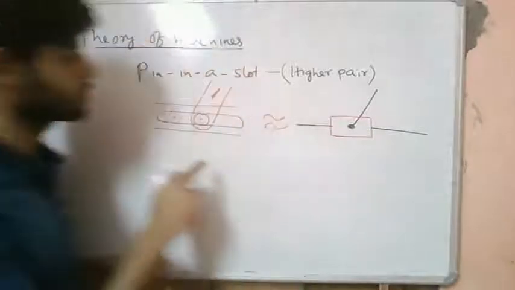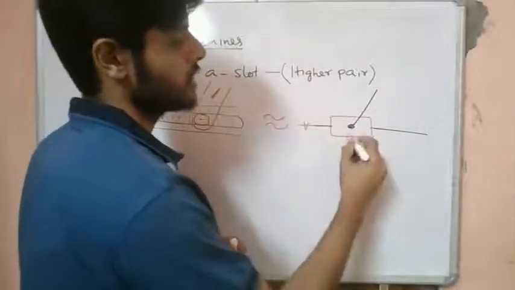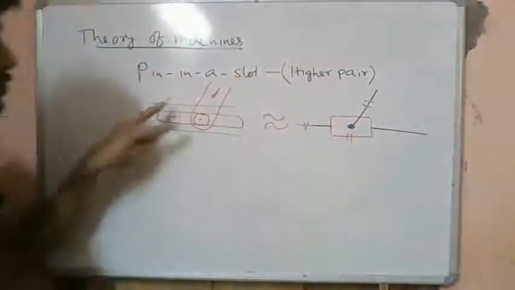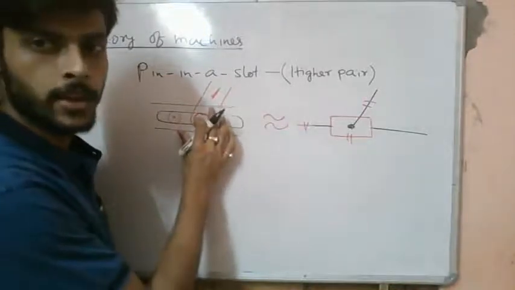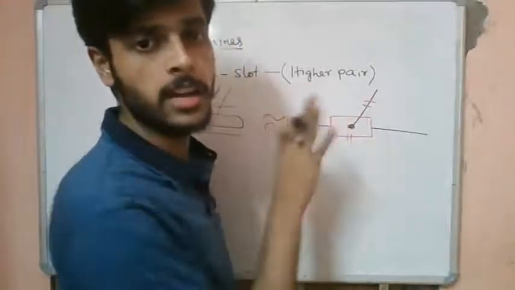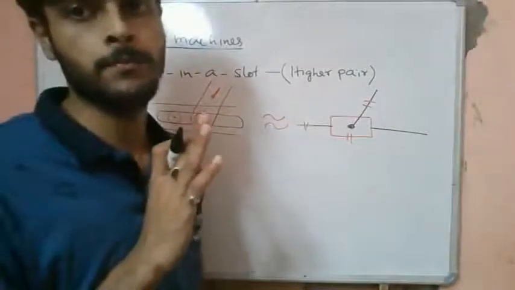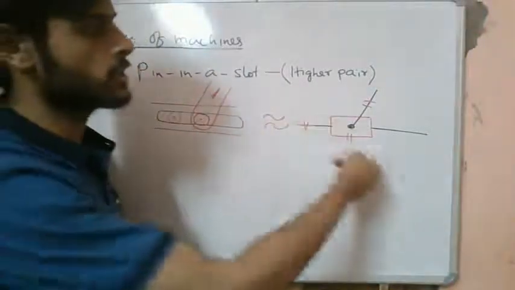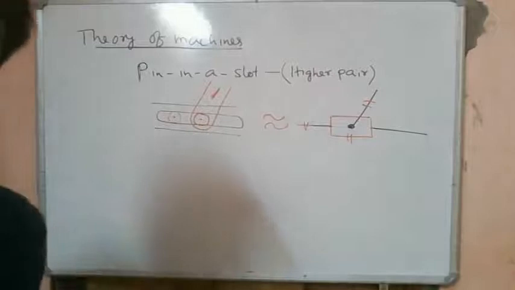We have two links over here. These two links have been replaced by three different links. You see, this is one of the links, this is another link, and this is another link. So this pin in a slot, this type of higher pair, can be equivalently drawn like this. If we draw it like this, then the relative motion remains the same, the relative motion between the other parts of the links remains the same, and the forces also remain the same. So the analysis remains the same. We can replace this pin in a slot like this for convenience of analysis. This is one special type of higher pair we will encounter.